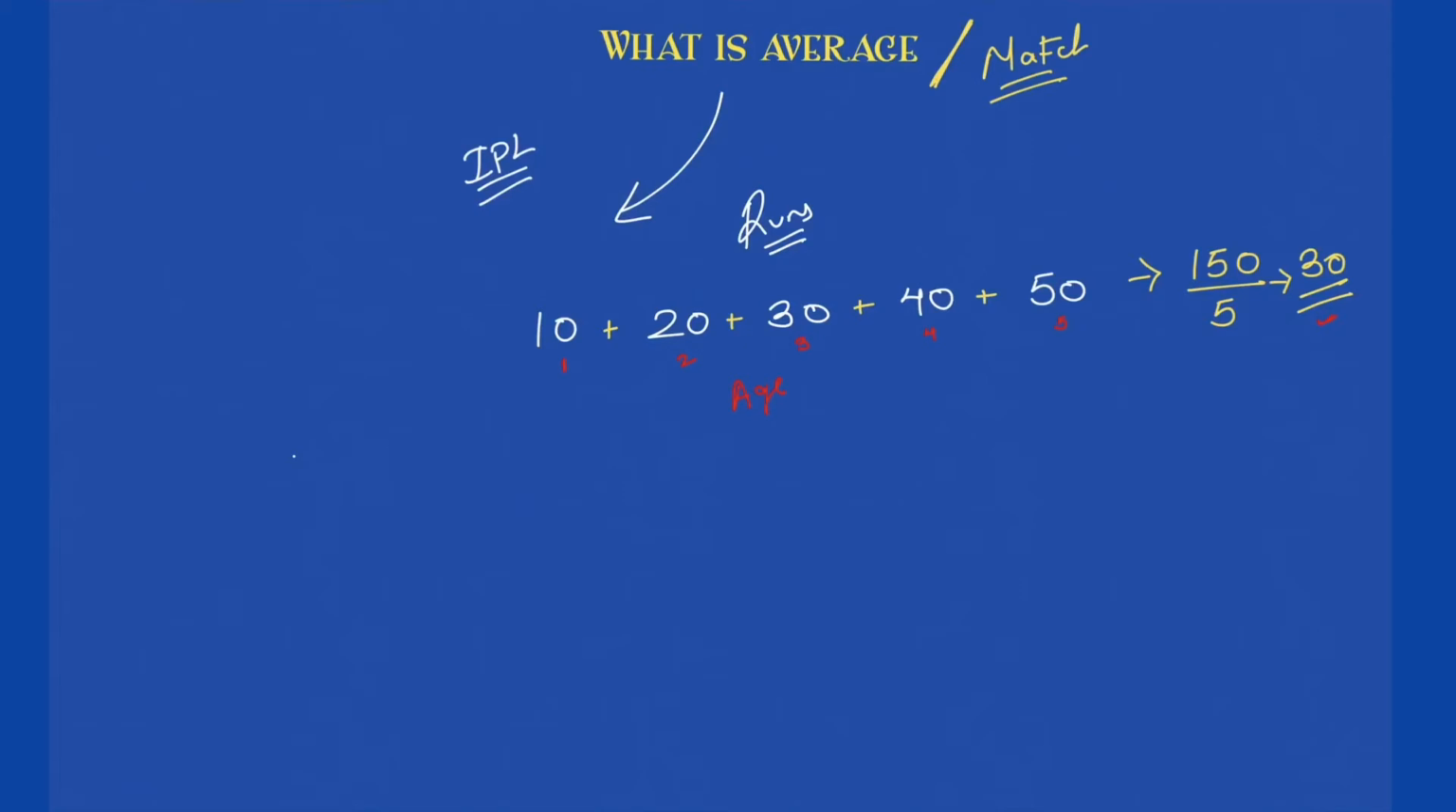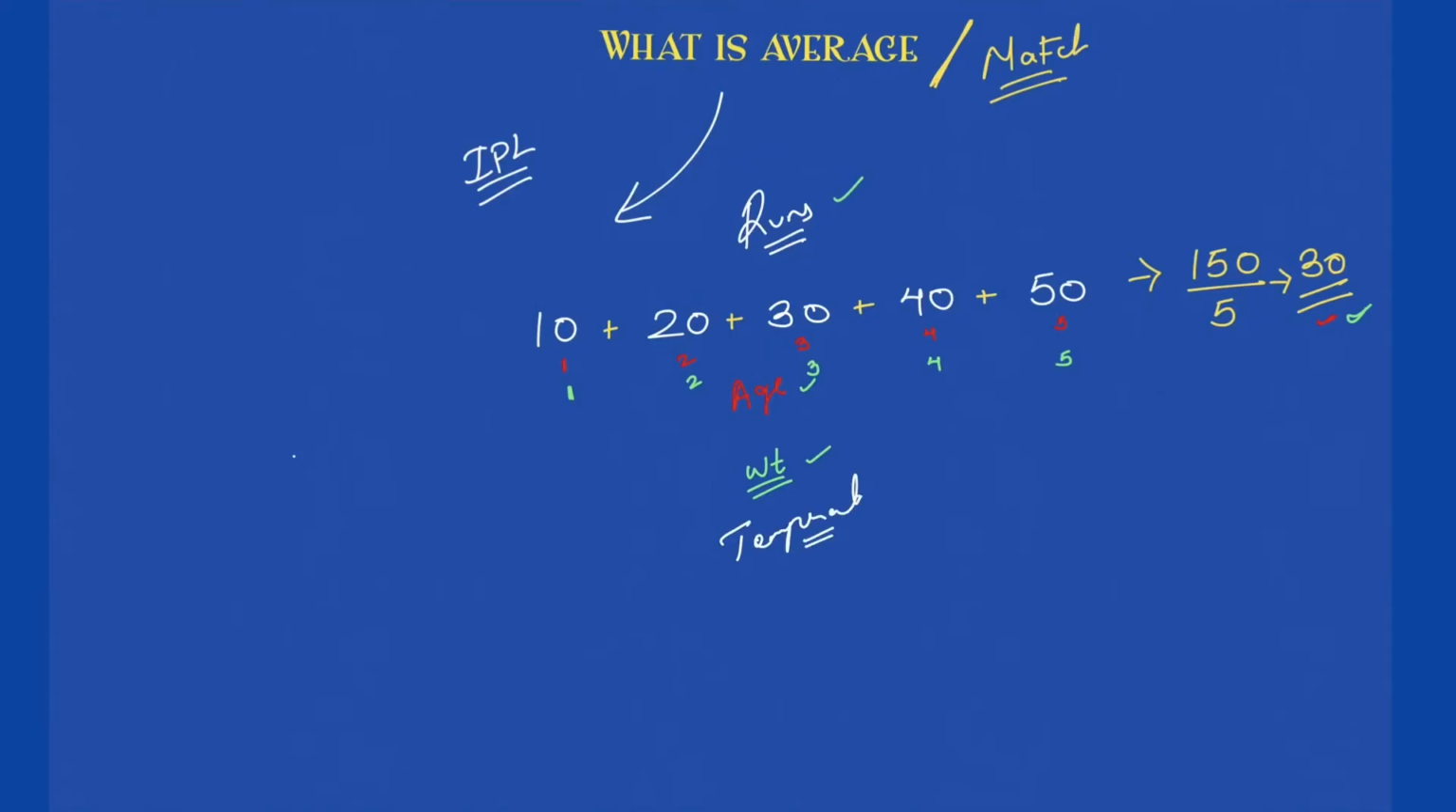Okay, where can you apply more of this concept? You can apply this concept to weight as well. Weight of 5 persons: weight of first person is 10, second person is 20, third person is 30, fourth person is 40, fifth person is 50. What is the average weight of 5 persons put together? 30. Again I use the same concept. So you can use it for runs, for age, for weight, or where else can you use it? Just start thinking. Temperatures, like anywhere you can use this concept of average.